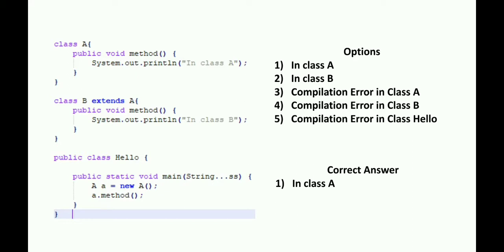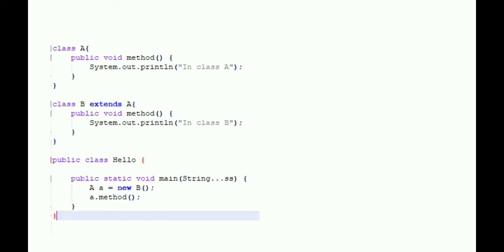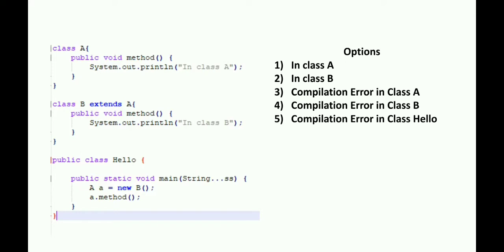Let's move to the next question. In this question we have a reference variable of class A and the object we are creating is of class B. So let me present the options. You can think for a while.